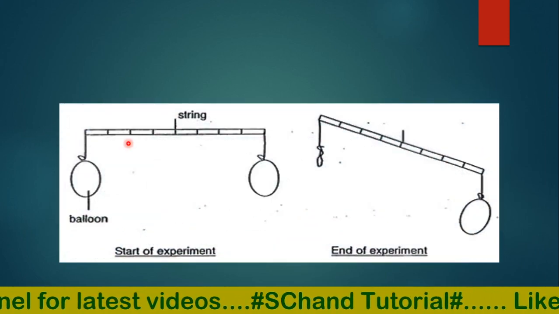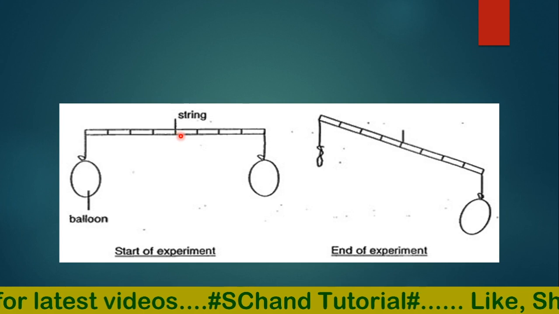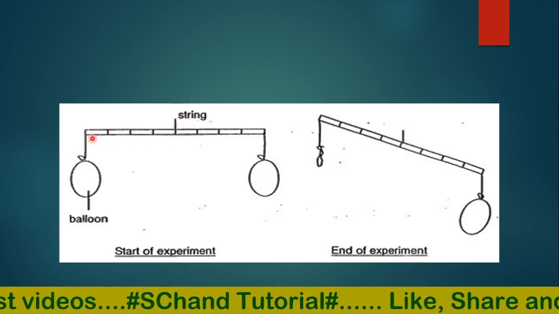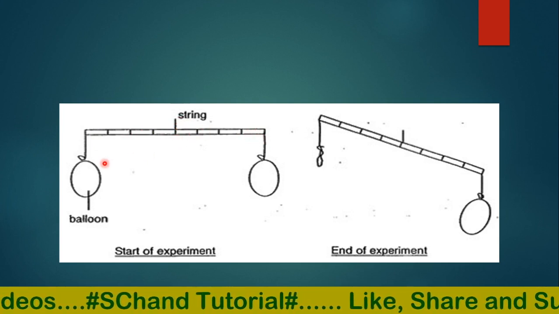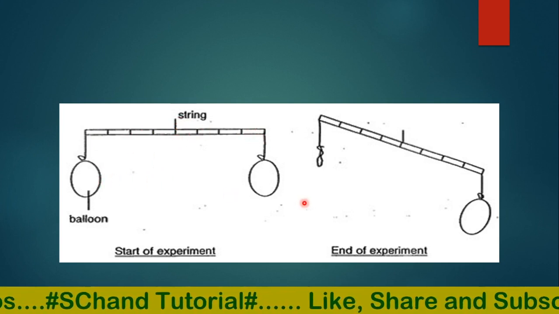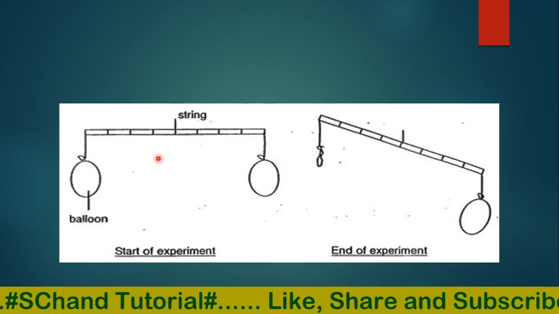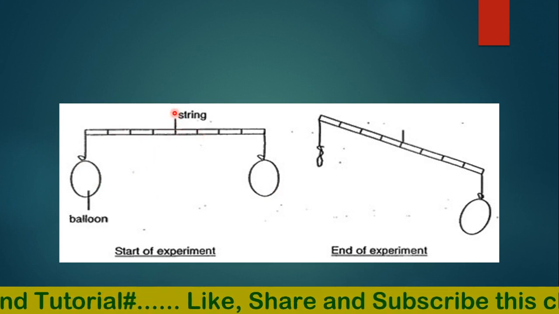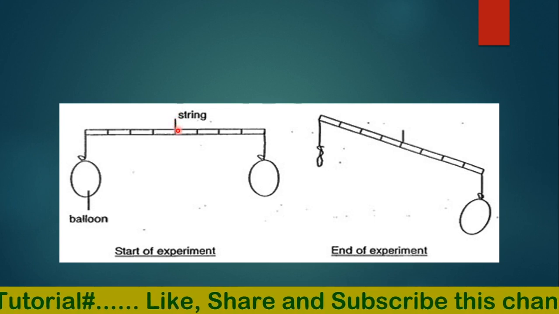For this we will take a scale and tie it with a string from the middle, and tie two inflated balloons on both sides, and hang the scale with the string from the middle.